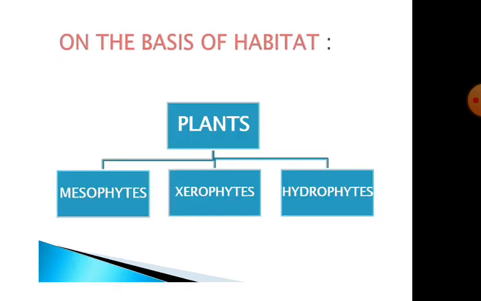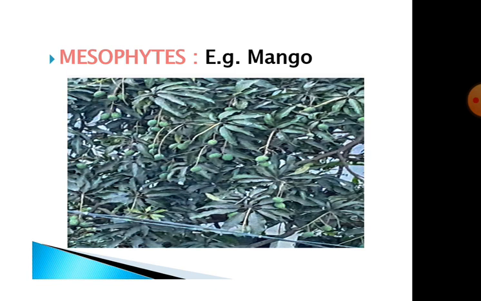Next, on the basis of habitat, plants are classified as mesophytes, xerophytes and hydrophytes. Now mesophytes, for example, mango. The plants which grow on land and need a moderate amount of water for their survival are called mesophytes.